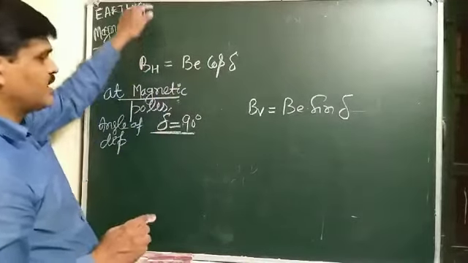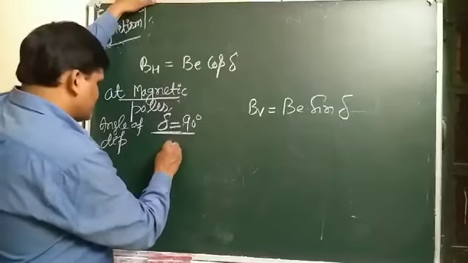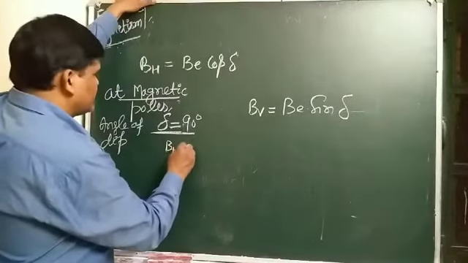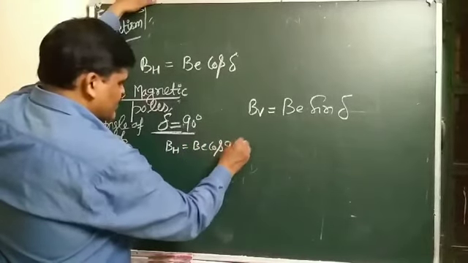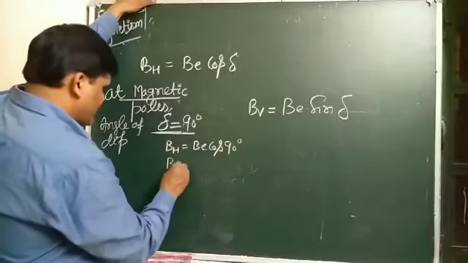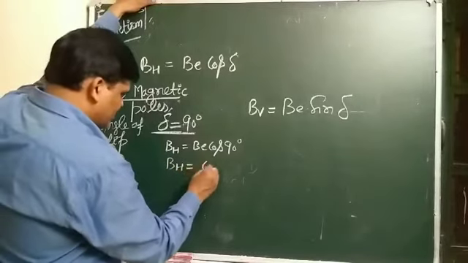So what is the horizontal component? BH equals BE cos 90. So there will be no component, it is 0.